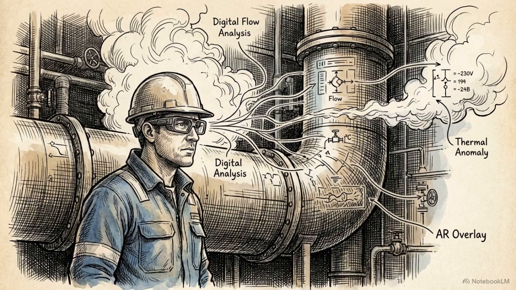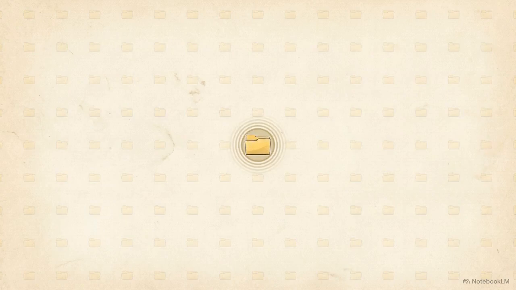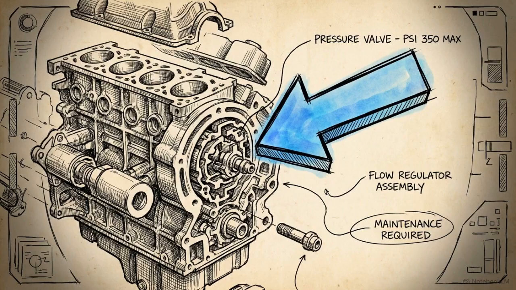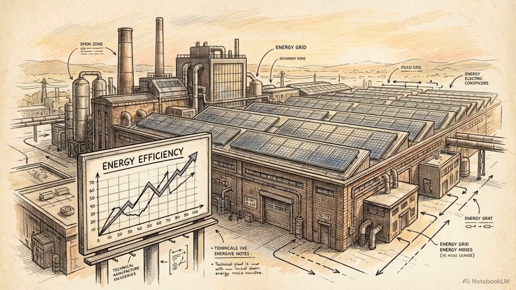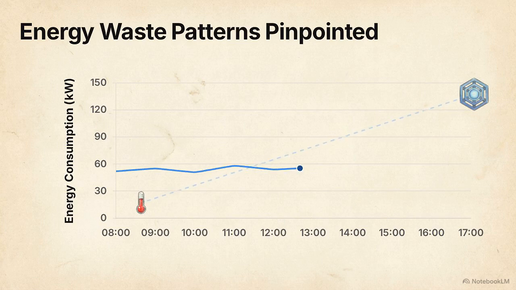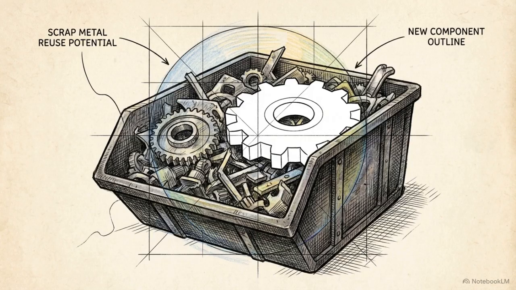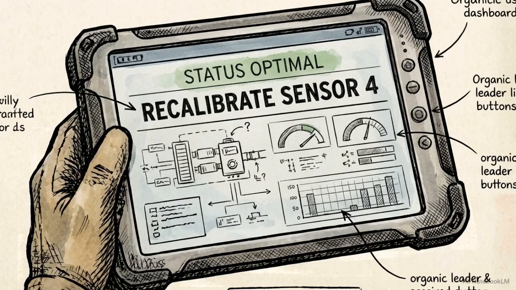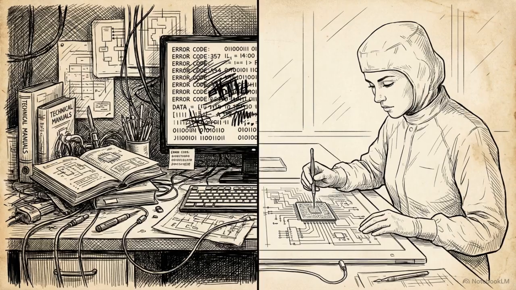They also excel at knowledge retrieval. During a crisis, an agent can save a human technician hours of searching by instantly guiding them to the exact repair procedure hidden deep within a technical manual. Agents can even take on long-term sustainability roles, continuously monitoring facility-wide energy use to pinpoint waste patterns or identify circular material reuse opportunities that a human operator might overlook. The value of an AI agent is reducing delays and cognitive overload. It handles the frantic data gathering, allowing human experts to focus on complex judgment and physical execution.